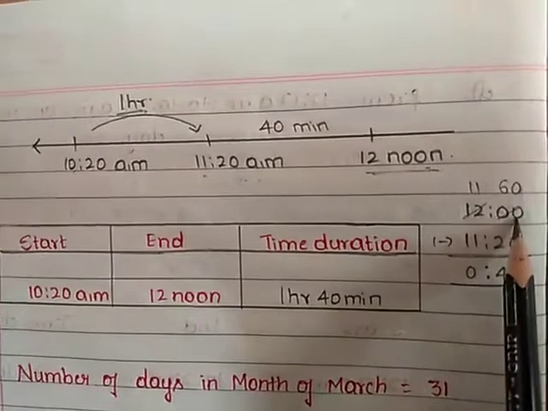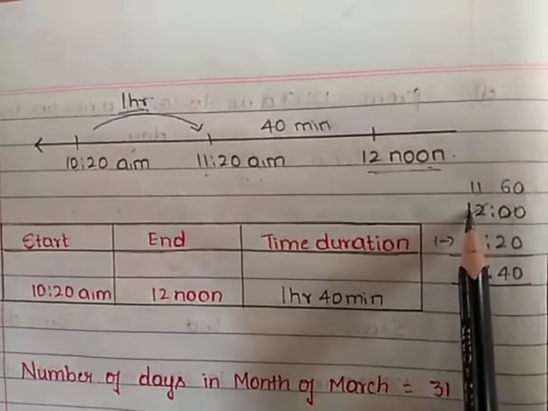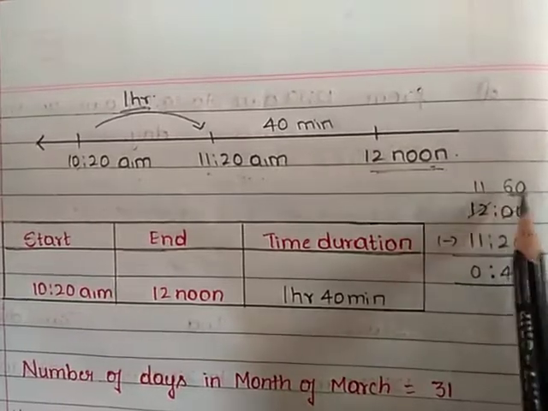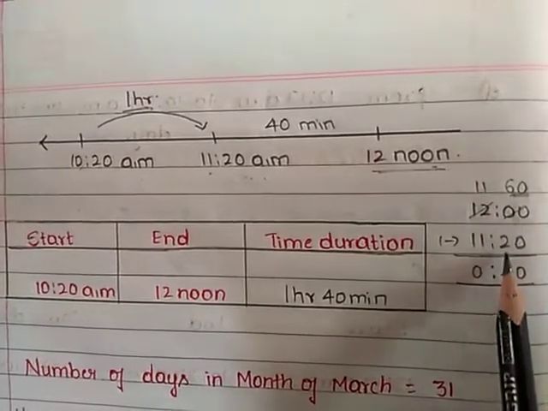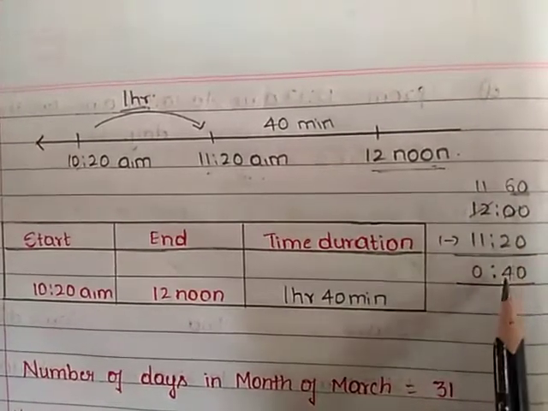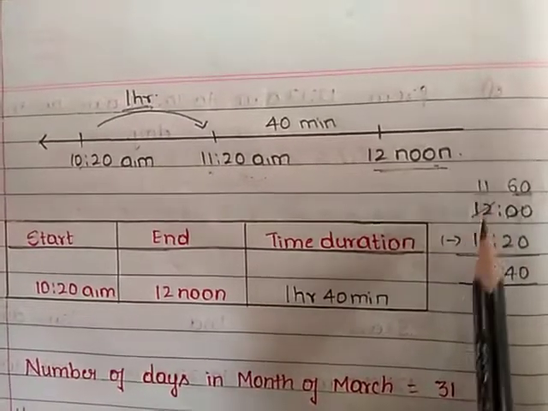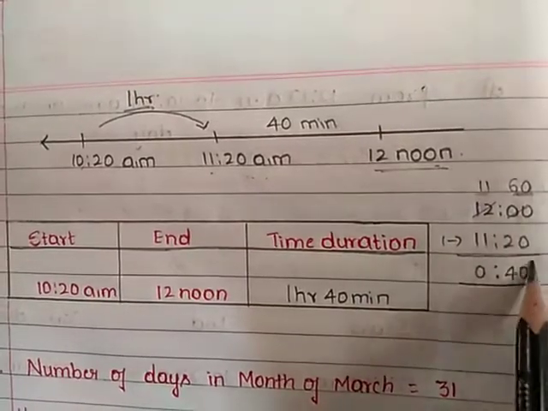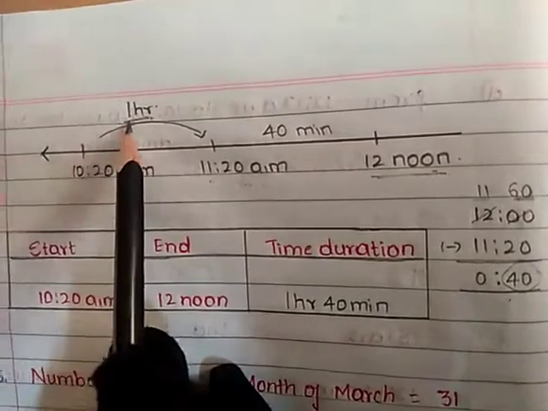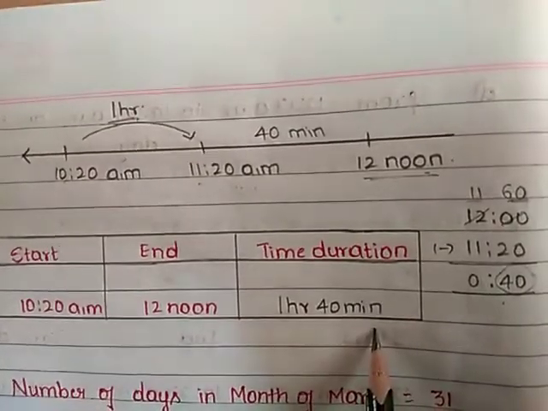We have zeros here. So again, I am borrowing 1 from the hours column. If the hours column is giving 1 to the minutes column, it is 60 minutes. So 20 to be subtracted from 60. 0 minus 0 is 0, 6 minus 2 gives you 4. Here 12 has already given 1, so it becomes 11. 11 minus 11 gives you 0. So how many minutes we got? We got 40 minutes. How many hours we got? 1 hour. So our time duration is 1 hour 40 minutes.